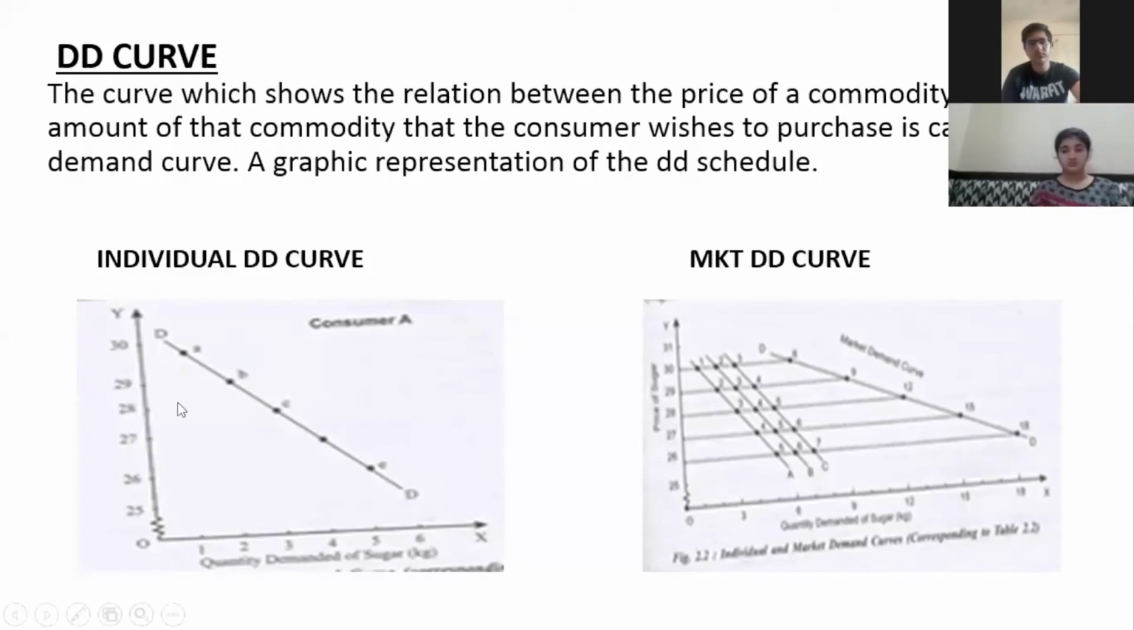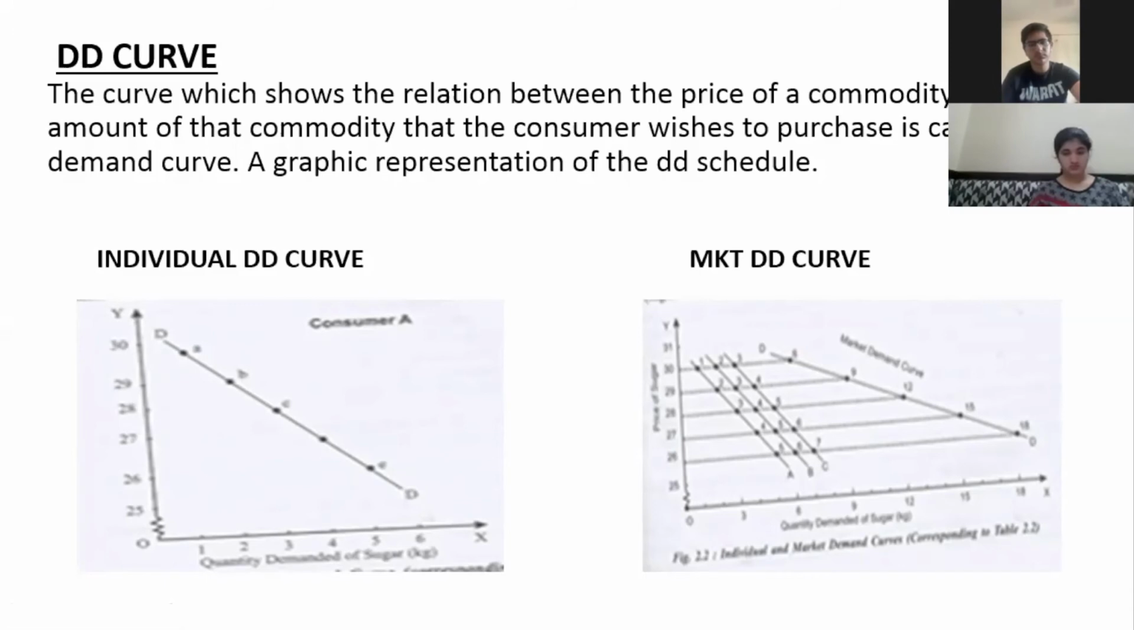Whenever you are making a demand schedule, and for that matter a supply schedule also, your x-axis will always show quantity demanded. Keep this in mind. You will not reverse it. Your x-axis always shows the quantity demanded of the commodity, and your y-axis always shows prices. For the demand curve and the supply curve, this will always be followed. You will not put price on the x-axis and quantity demanded on the y-axis.